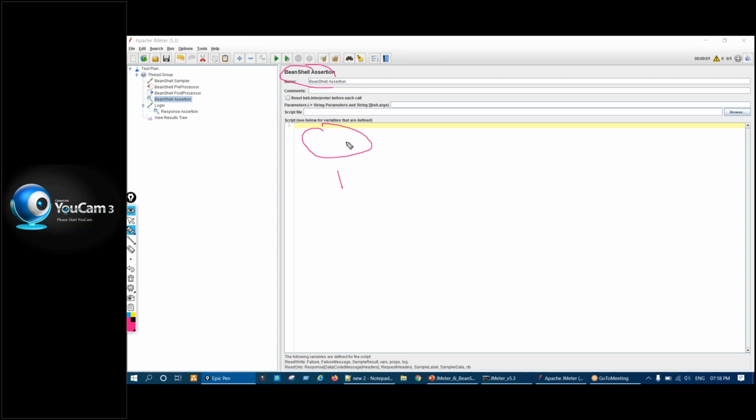It will be used for verification. Now two more are there, like BeanShell timer and BeanShell listener. Generally that is not used because we already have a set of 6 to 7 timers which serve their purpose, and listeners we have so many in JMeter, right? So more focus will be on these 4.